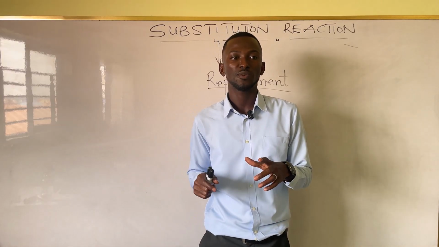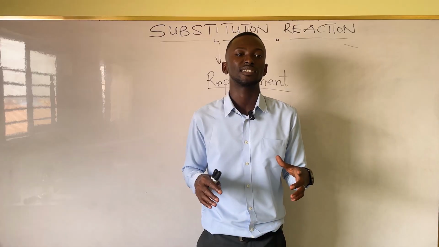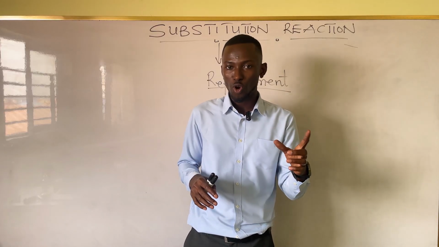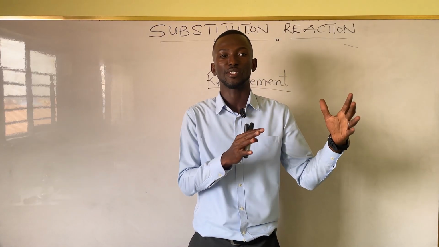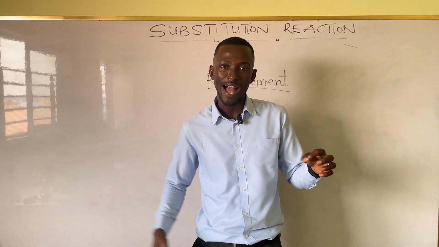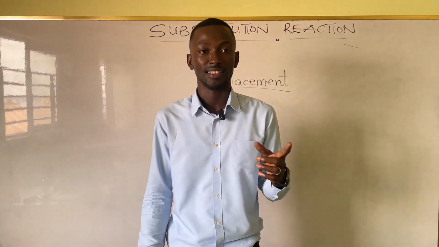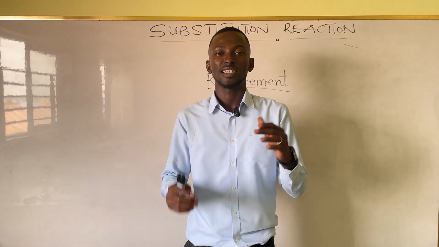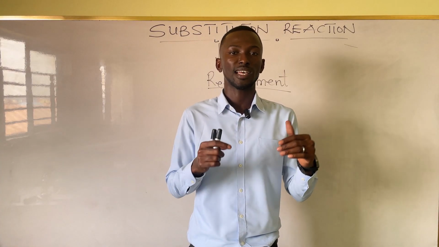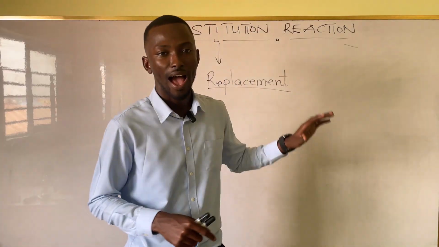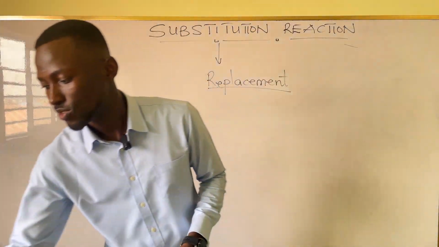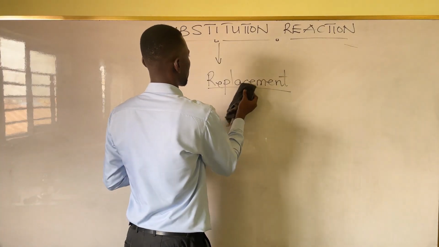So a substitution reaction is just a type of reaction where an atom of an already existing molecule is replaced by another atom. So we are going to look at an example, but mind you, the purpose of this lesson is to look at a substitution reaction in alkanes. So let's take our first example.